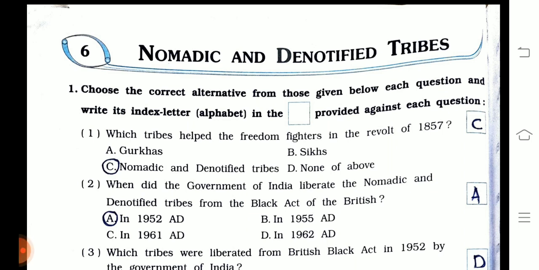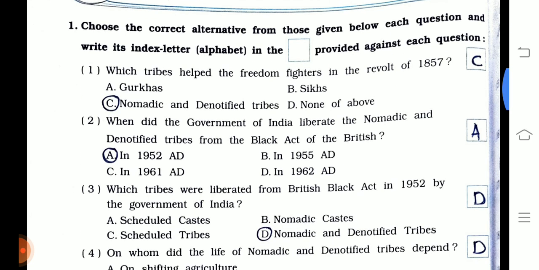Okay, the sixth chapter of class 7. The first question is choose the correct alternative from those given below for each question and write its index letter. So you can directly copy down the answers from here.